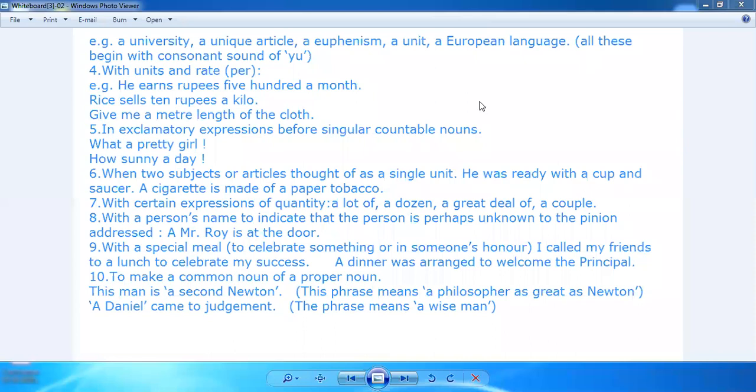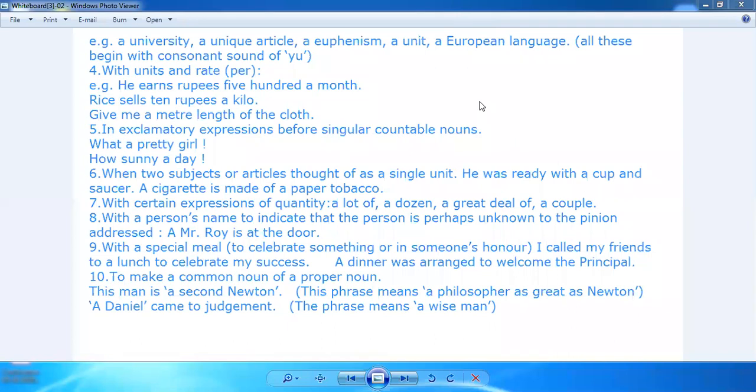Yes. So with units and with rates. He earns rupees 500 a month. So the person is earning 500 rupees a month. Rice sells 10 rupees a kilo. Give me a meter length of the cloth. Right? So 500 a month वो earn कर रहा है. अब 500 is a single unit. So that is why we use a. We need to use a.